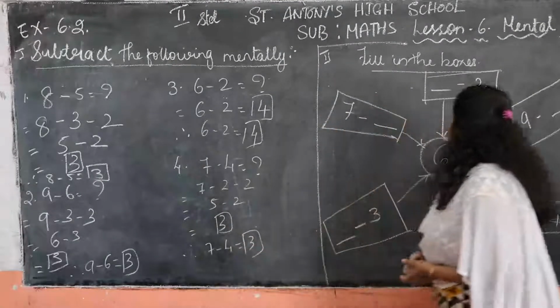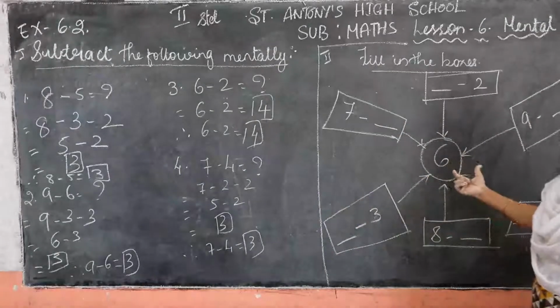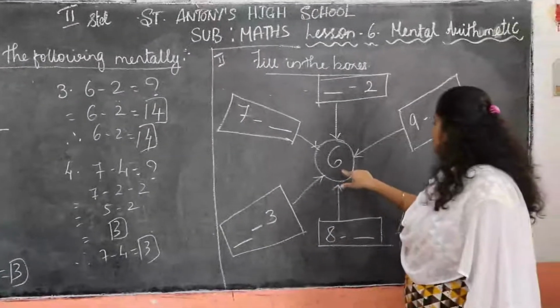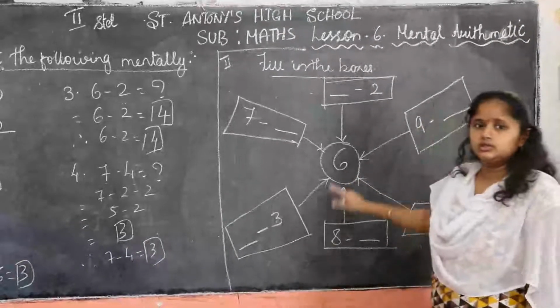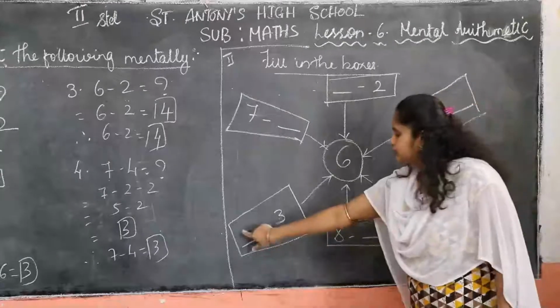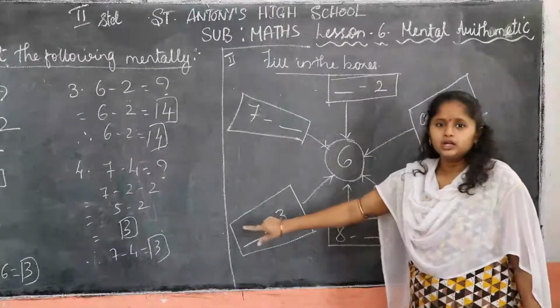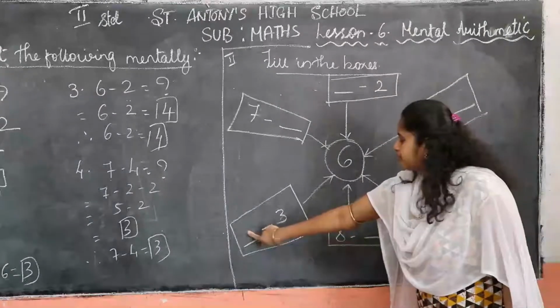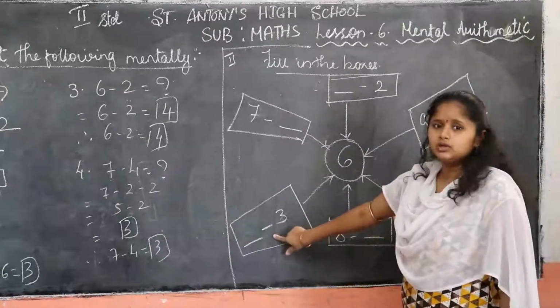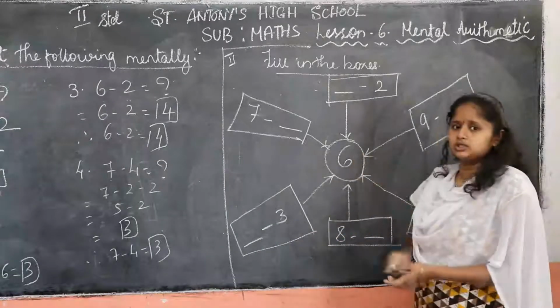Okay, next. Fill in the boxes. Same method you have to solve here also. Now here 6 is the answer. These all are questions, so you have to fill here. We have to write a number here which, if we subtract 3 from it, we get 6.